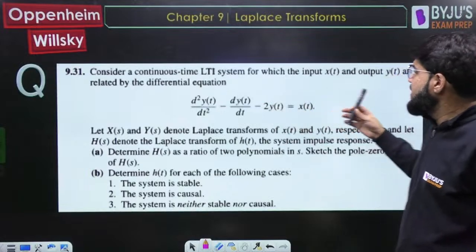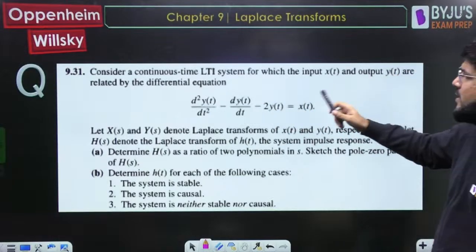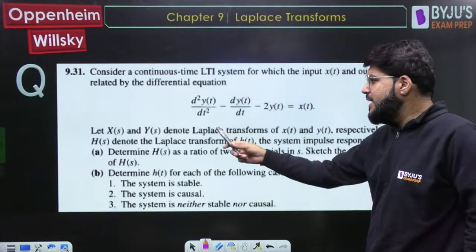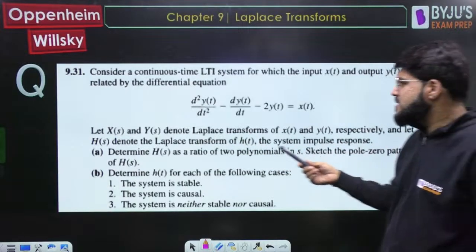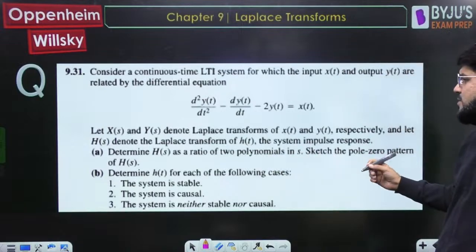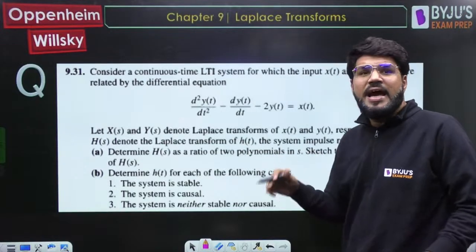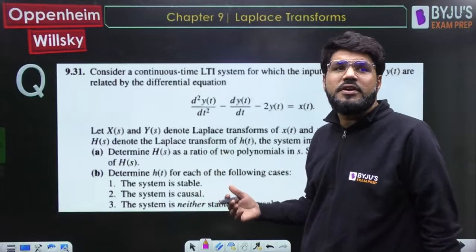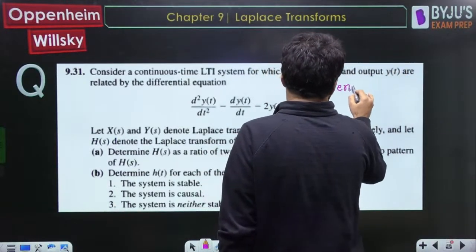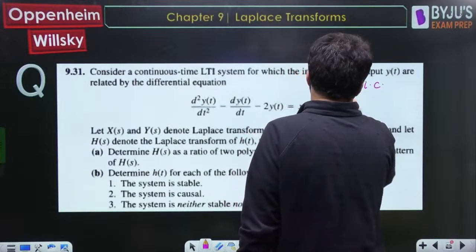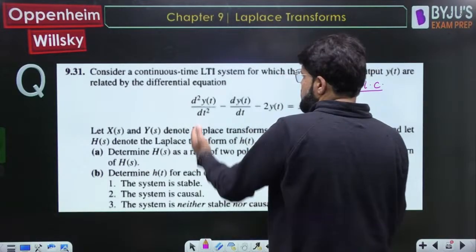Consider a continuous time LTI system for which the input x(t) and output y(t) are related by the differential equation. Let X(s), Y(s) be the Laplace transform of x(t) and y(t), and let H(s) denote the Laplace transform of h(t), that is the system impulse response. Determine H(s). H(s) means transfer function. Transfer function can only be defined for zero initial condition. So for zero initial condition, let me solve it here only.